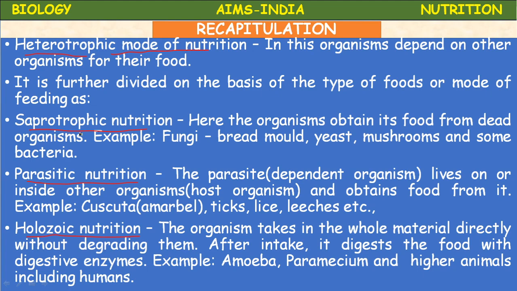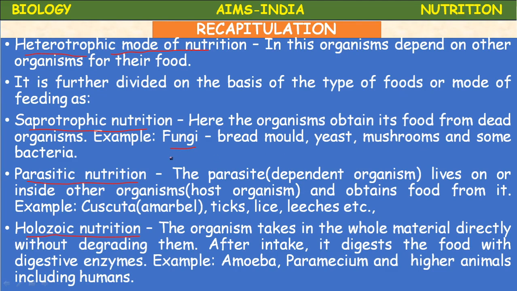Let us study briefly. Saprotrophic nutrition. Here the organism obtains its food from dead organisms. For example, fungi, bread mold, yeast, mushroom, and some bacteria.